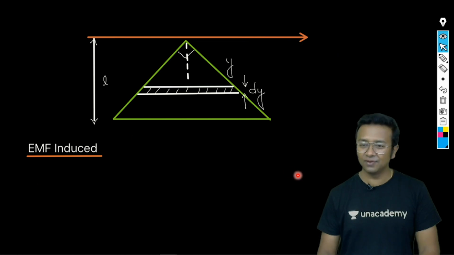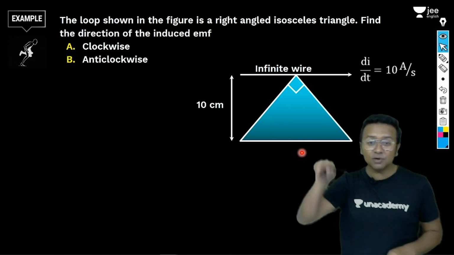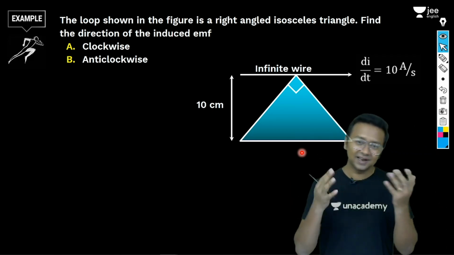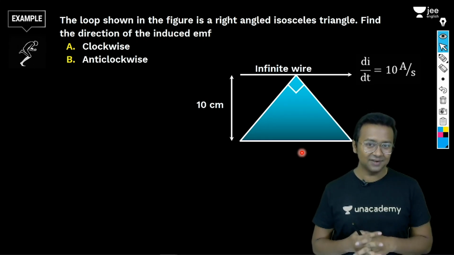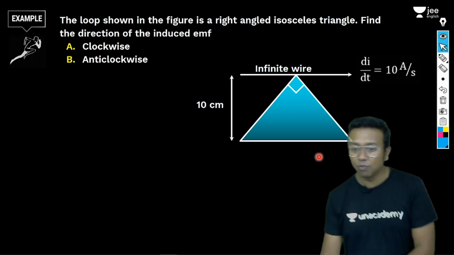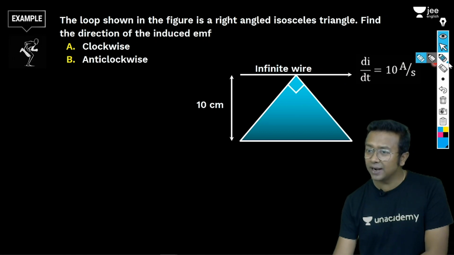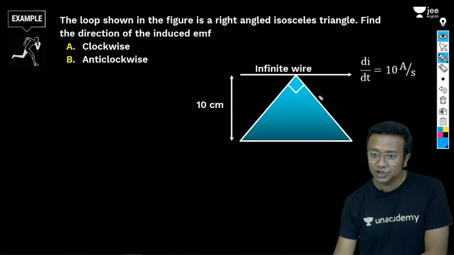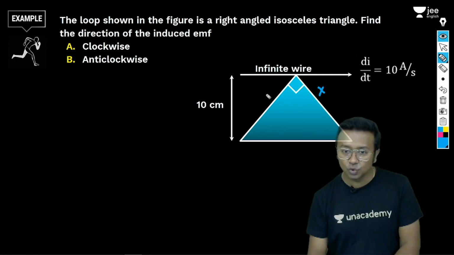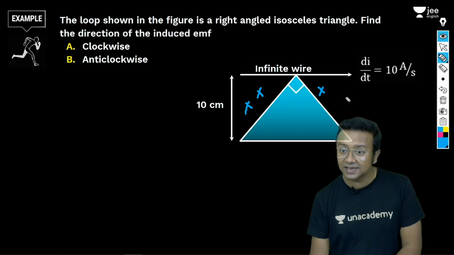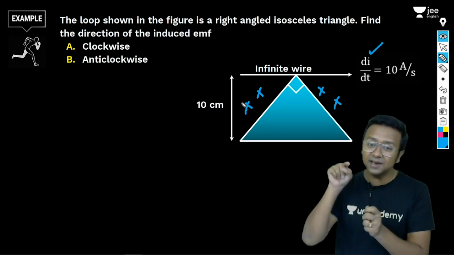So we found out the EMF induced. Anyways, and now we'll try to find out what is the direction of the flow of current in this particular loop. Okay, see, direction is usually a pain area for a lot of students, I understand, but let us try to understand it or analyze it very, very closely out here. See, this wire is carrying current in this particular direction. So where is it going to induce the magnetic field? In the below region. If you use this rule here, it is going to be into the plane, right? So the magnetic field is going to be into the plane of the screen, and since di by dt is increasing with time, the magnetic field is also going to increase in the direction of your screen.